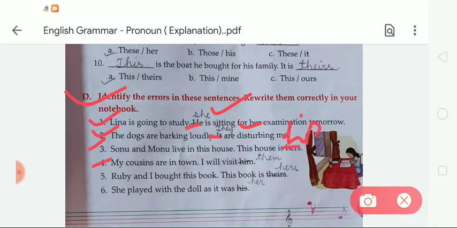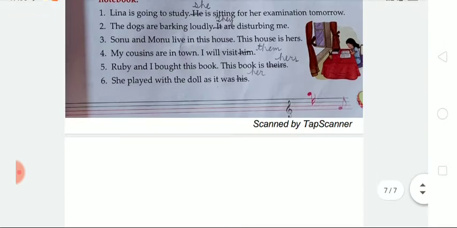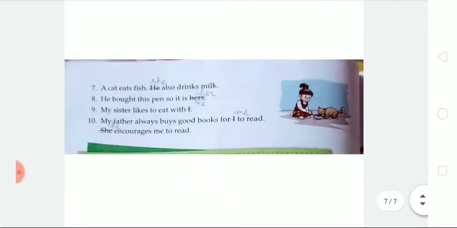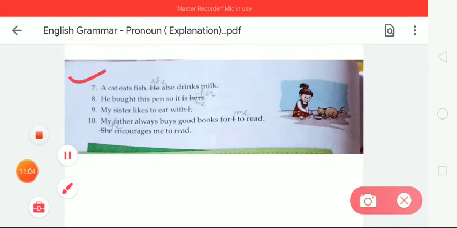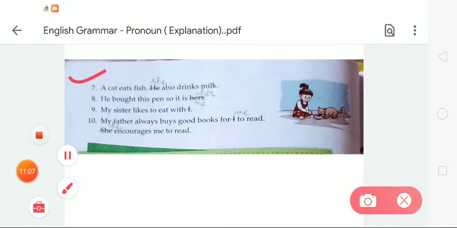In number 4, my cousins are in town, I will visit him. So in the place of him, we have to write them. In number 5, Ruby and I bought this book is theirs, so we have to write hers, okay. In number 6, she played with the doll as it was his, so we have to write here her, okay. Now next, number 7. In number 7, a cat ate fish, he also drinks milk. So in the place of he, we have to use she.